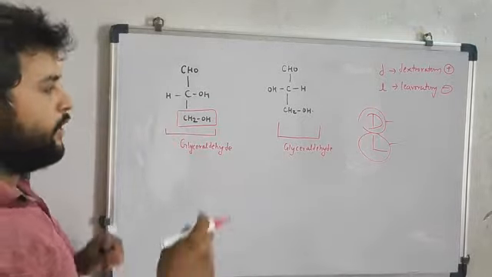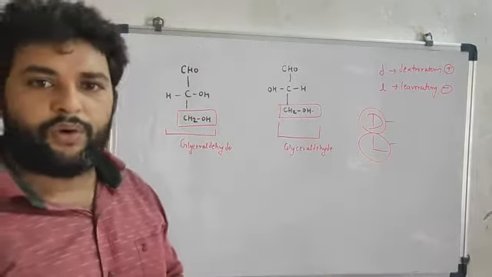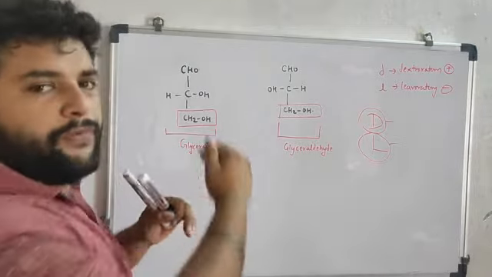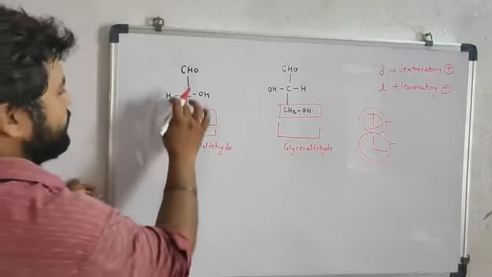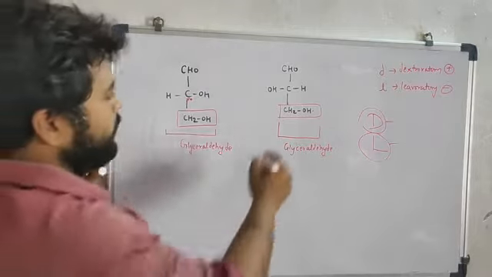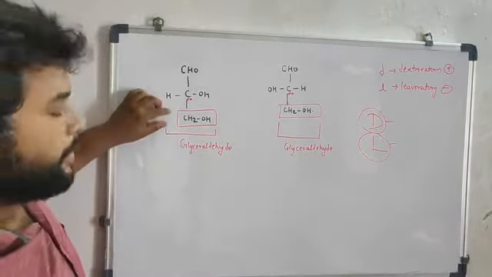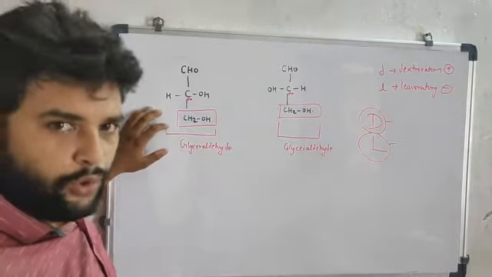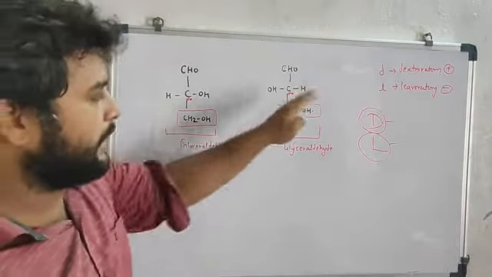Here also I am marking CH2OH. Then take the carbon just before that CH2OH. This is the carbon. You have to first choose where CH2OH is present, and then underline it.